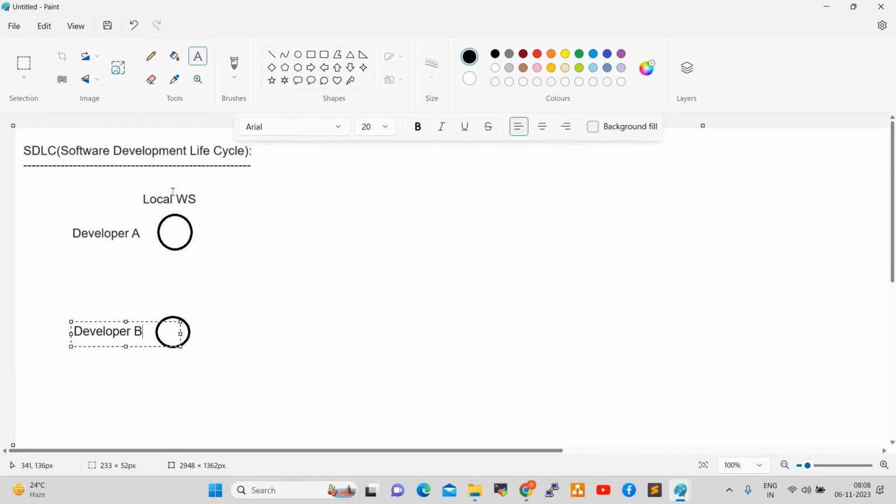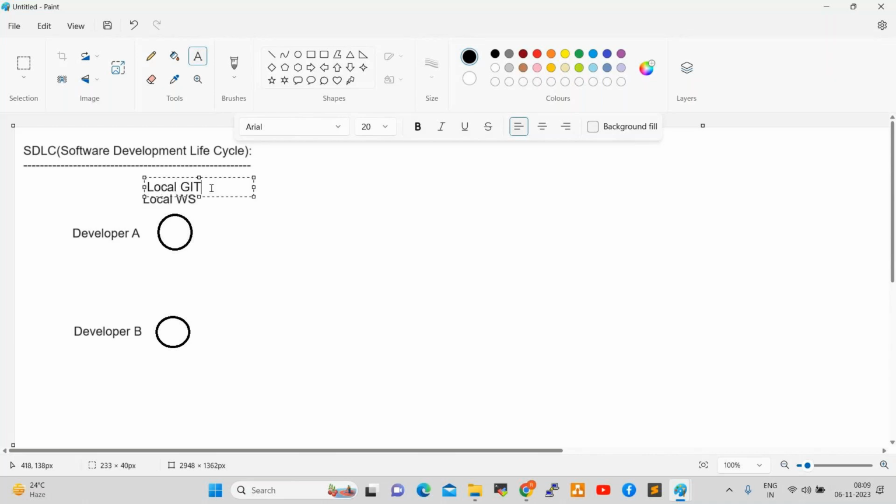What is a workspace, anyone? A workspace is nothing but where we start our work, where developers prepare the coding, right? As a DevOps engineer, we don't need to worry about the coding part. We don't do any development. Developers start the development in their local workspace. So workspace is where they start their development activity. This local workspace, we can say, is a local Git.